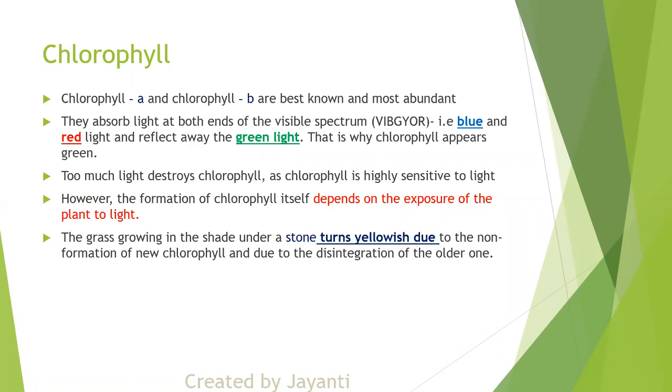So if you observe plants, you will see some yellow colored leaves. So you can understand that food has already been made and now there is no provision of getting chlorophyll. Basically the dried leaves and all are yellowish in color. And formation of chlorophyll depends on the light only. So you cannot have too much light and you cannot have zero light.